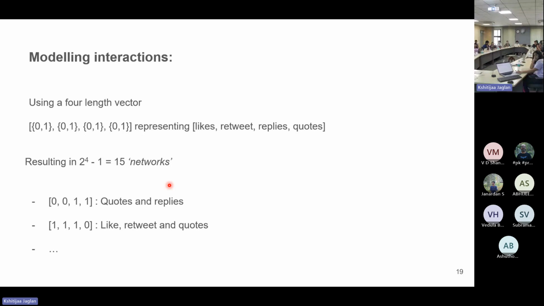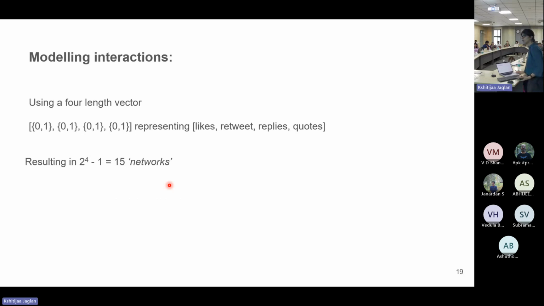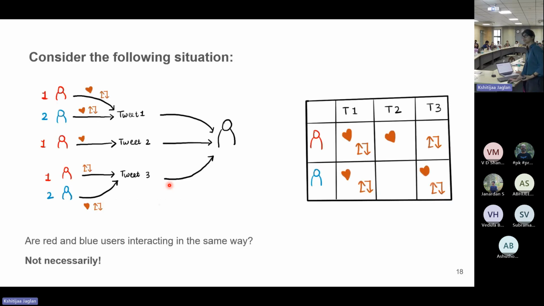So all of them will always be in the order like, retweet, reply, and quote. So if we have this 4-length vector, we know how exactly a person interacted with the tweet. Now, if we go back, instead of having these 2 separate interactions, we just have one 4-length vector. In this case, it'll be 1100, and over here, it'll be like 1000 and so on. So instead of dealing with them separately, we are able to get all of that information in one go.